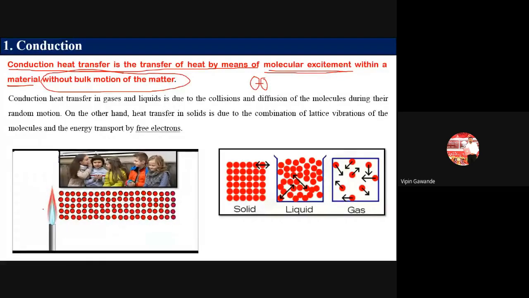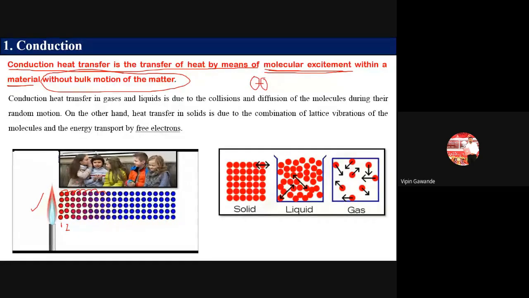Molecular excitement. So you see here, we have taken this as the heat source, and these are our molecules. Now see, these are vibrating. So we are calling this molecular excitement. But they are not moving from their place. The molecule one is at place one only. Molecule two is on the same place. They are not moving, they are just vibrating on their place, and they are transferring the heat. So this molecule is transferring heat to the third molecule, fourth, fifth, one by one, like this.